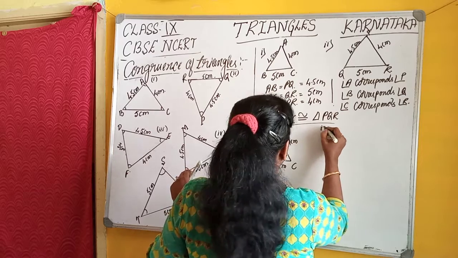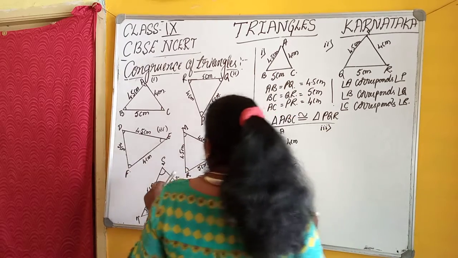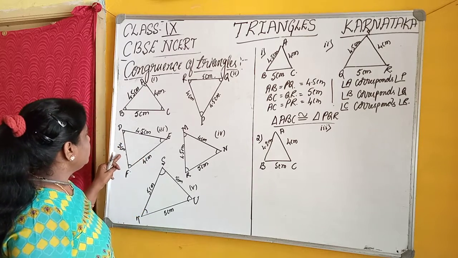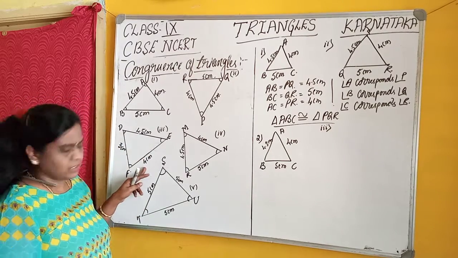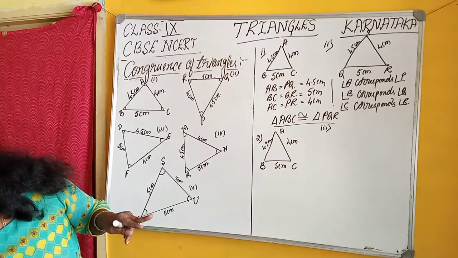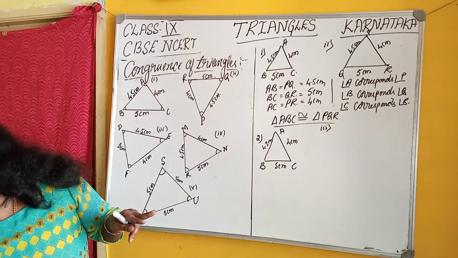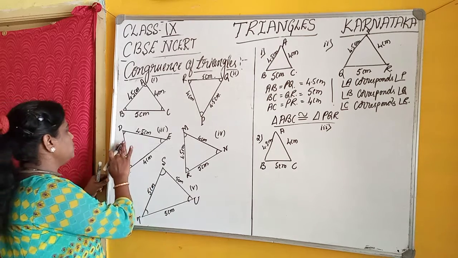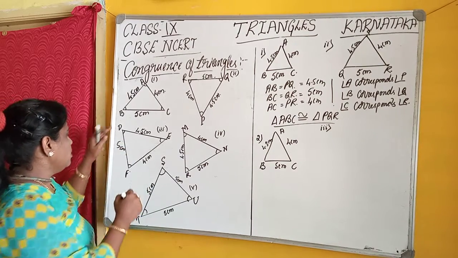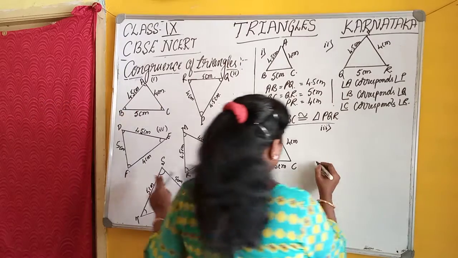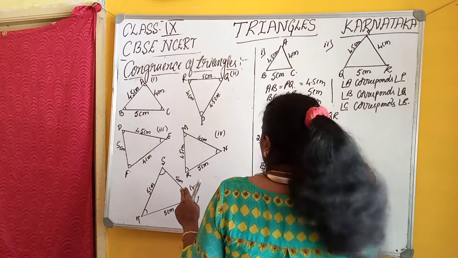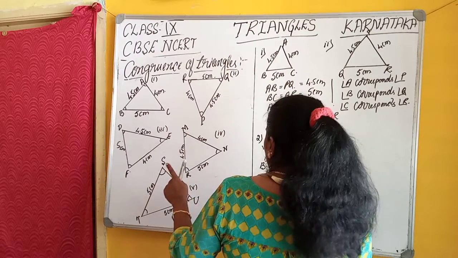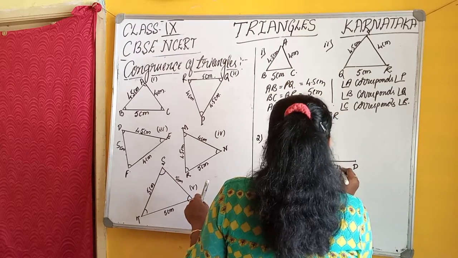In this, the base is 5 centimeter. Take DF as the base, or FD as the base. That is, FD is 5 centimeter.